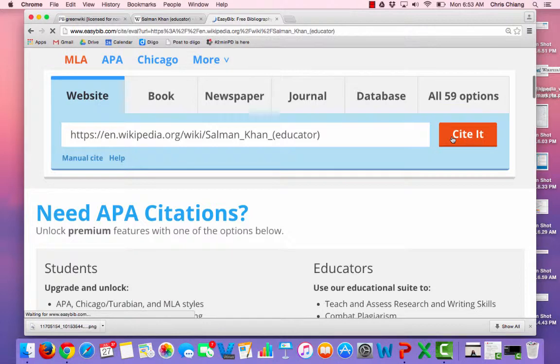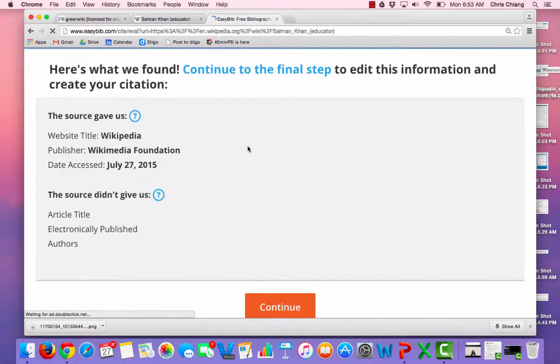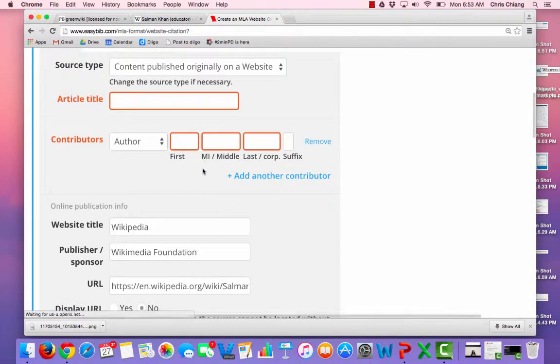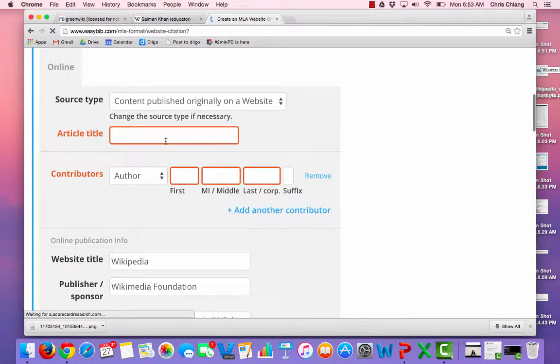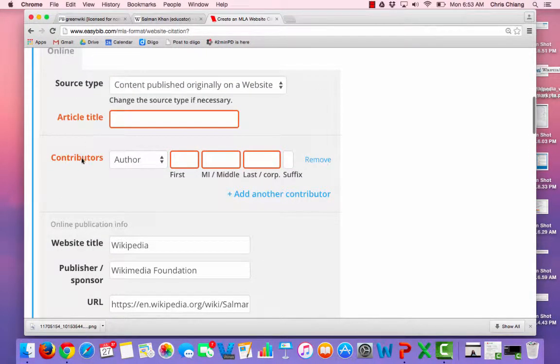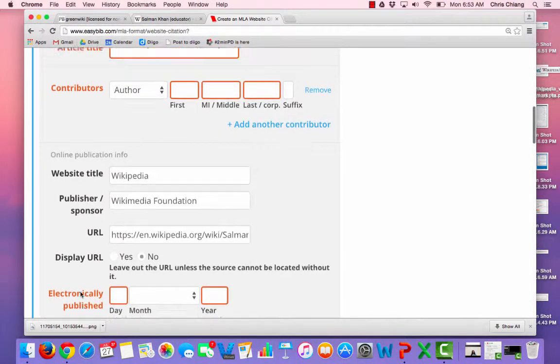So I've pasted in my website. I click Cite. It's going to ask you to continue. Click Continue. From here, the red area that it's going to ask you to answer to the best of your ability. If you can't answer it, leave it blank, but always do the best you can to answer the questions in red. So there's 3 questions asking me in red. Do I know the author? Do I know the article title? And do I know when it was published?